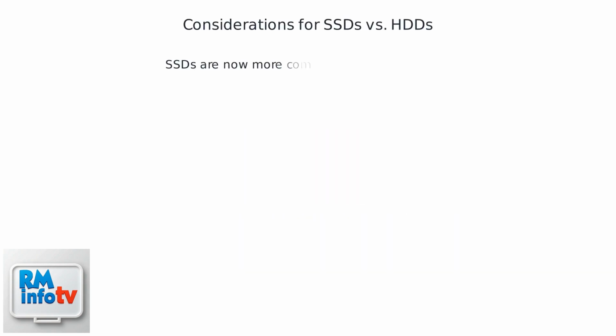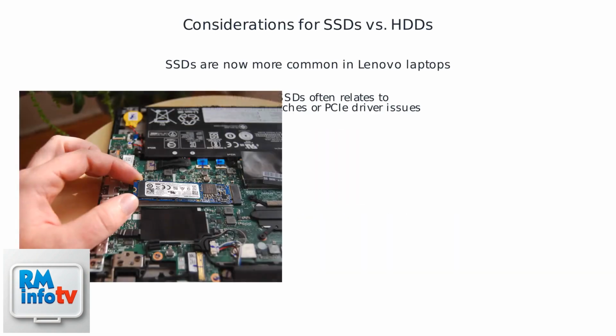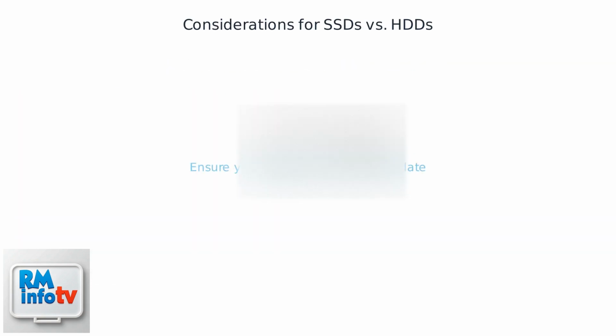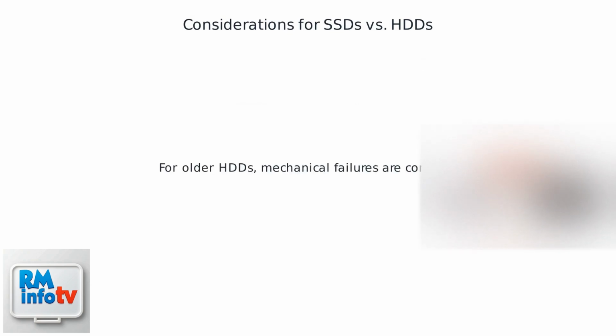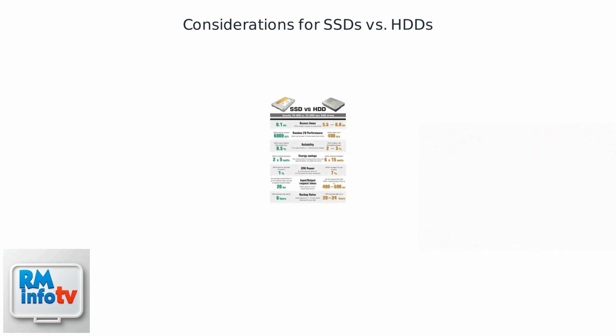SSDs are now more common in Lenovo laptops. Error 1962 on SSDs often relates to firmware mismatches or PCIe driver issues. Ensure your SSD firmware is up to date. For older HDDs, mechanical failures are common. If the drive is making clicking sounds, it likely needs replacement. Understanding the differences between SSDs and HDDs helps diagnose drive-related errors effectively.